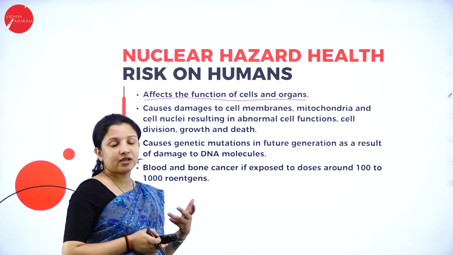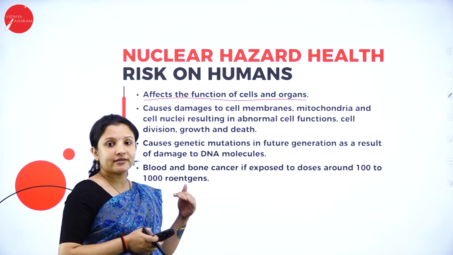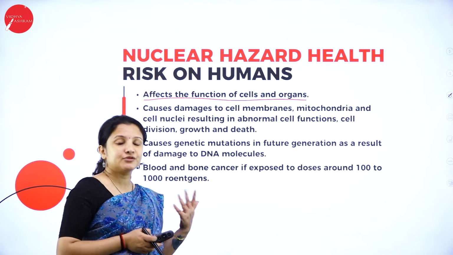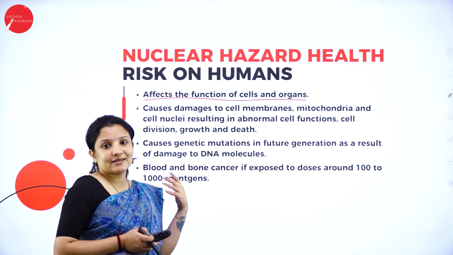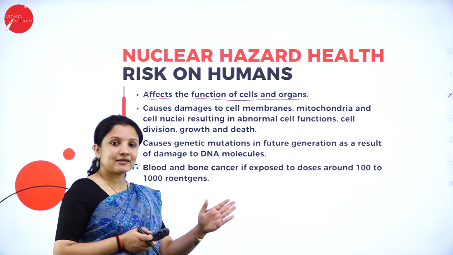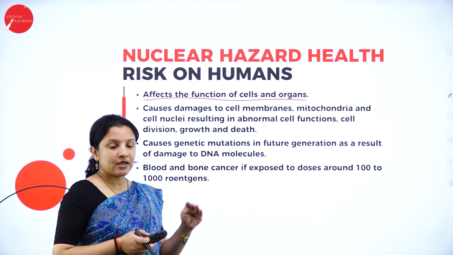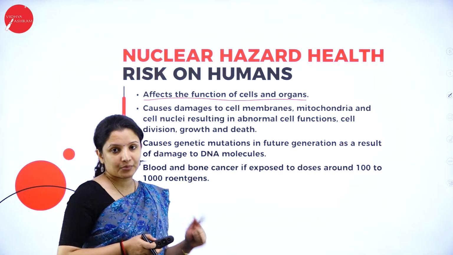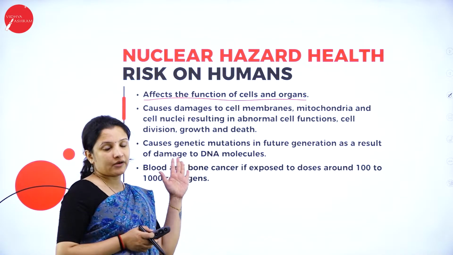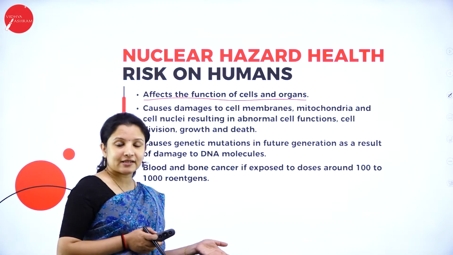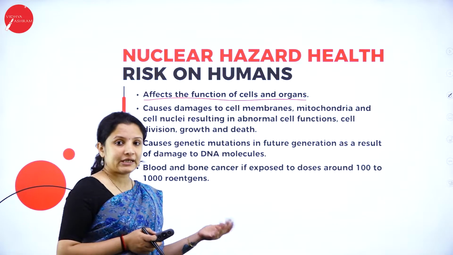There is a particular process called mitosis, wherein one cell becomes two daughter cells, and two daughter cells can divide and become four daughter cells. That is exactly how they need to divide. But here, the mitotic process gets affected, and therefore the function of the cells, and if the cells get affected, the organs will obviously get affected.